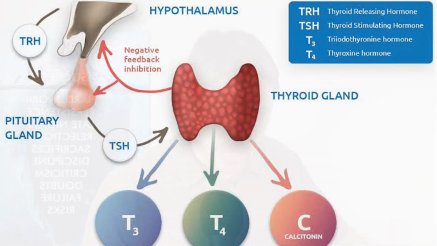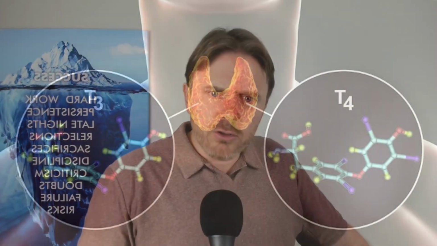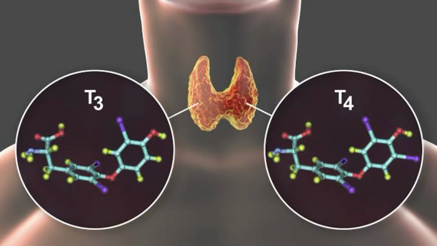We could look at TSH, of course. Is that borderline high? Is it going 3 or up? Are T4 and T3 in the bottom half of the reference range, the bottom 25% of the reference range? T3 may be below 2.5, 2.7. Is our free T4 below 1? These are important things to look at to give us an inkling that maybe there's an issue.